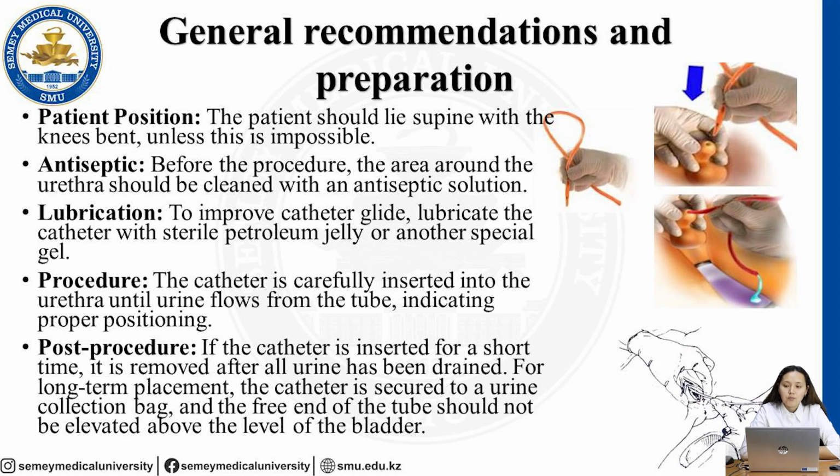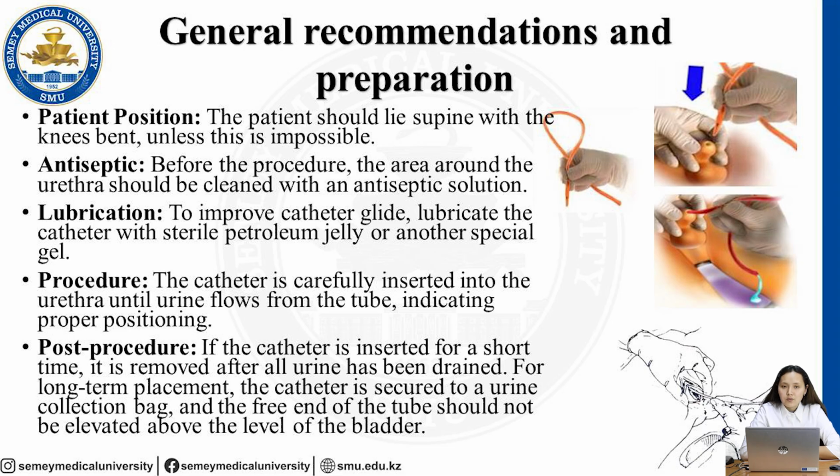A general recommendation and preparation step: first, patient position. The patient should lie in the supine position with the knees bent unless this is impossible. This is the position we have to give before this procedure. And we need to inform our patient about the position.